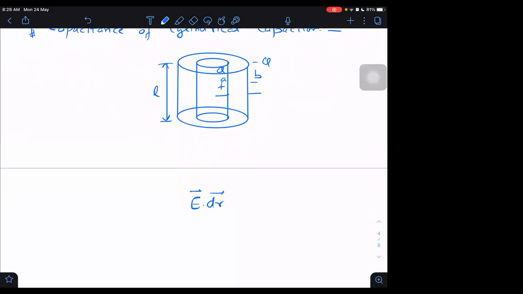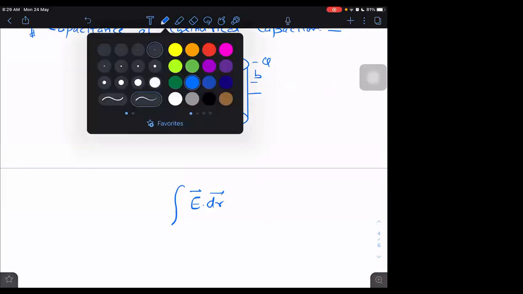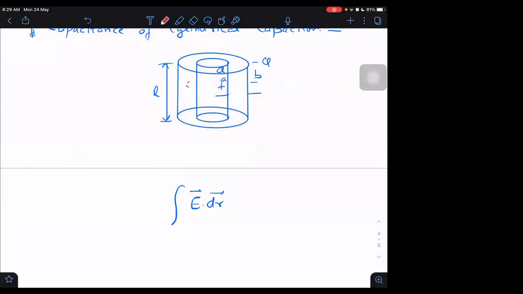So what is E? Minus also no need, because I will take magnitude only. Magnitude cannot be negative. So I will write E dr, and the formula for the electric field due to this long cylinder is 2K lambda by R. We can find the electric field by Gauss law, if I take a Gaussian cylinder in between.